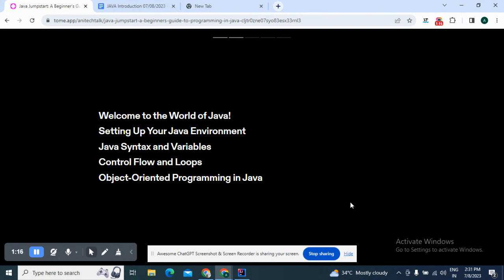So what we are going to learn: one, welcoming to the world of Java, so we learn Java. The second concept is setting up the Java environment, because we need an environment where we can run the code. Then we'll learn about the syntax and variables of Java, and how control flow and loops work, and object oriented programming in Java. That I'll start in the next session. But today, I mostly focus on the very basic general rules and concepts of Java. With that note, I'm going to move forward to the next slide.